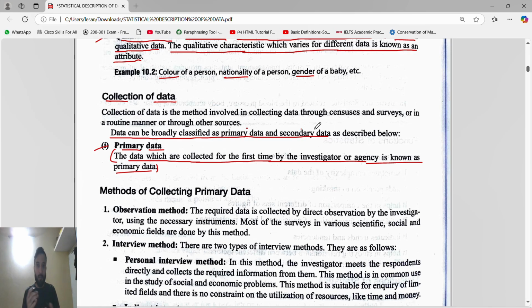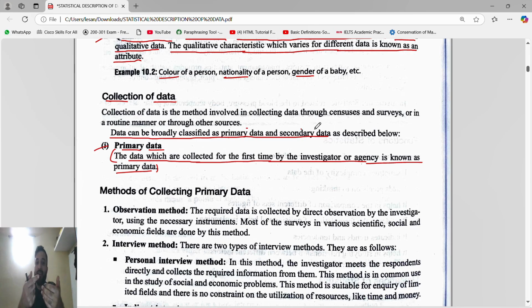Okay, one more example. Primary data means suppose you got a crush on someone, and you have not told anyone. You are observing that person by yourself. Oh, that person is wearing lots of black dresses, which means that person's favorite color is black. So you are observing by yourself for the first time, not taking the help of anyone, and you are understanding what that person likes or does not like. According to that, you change yourself.